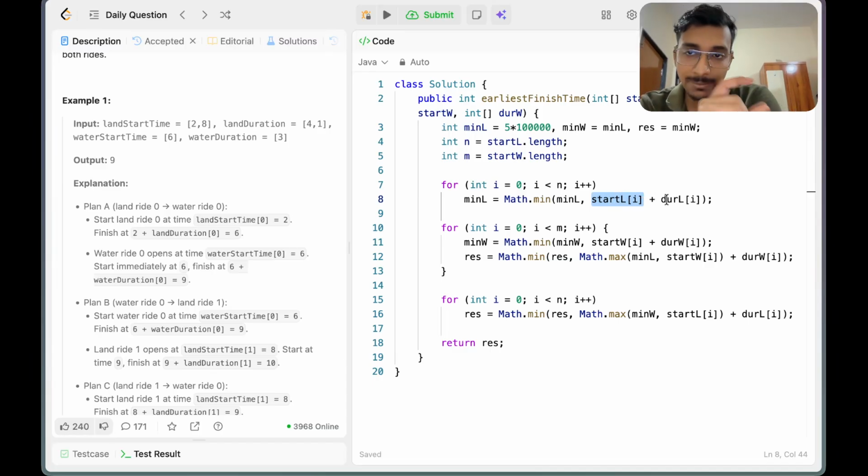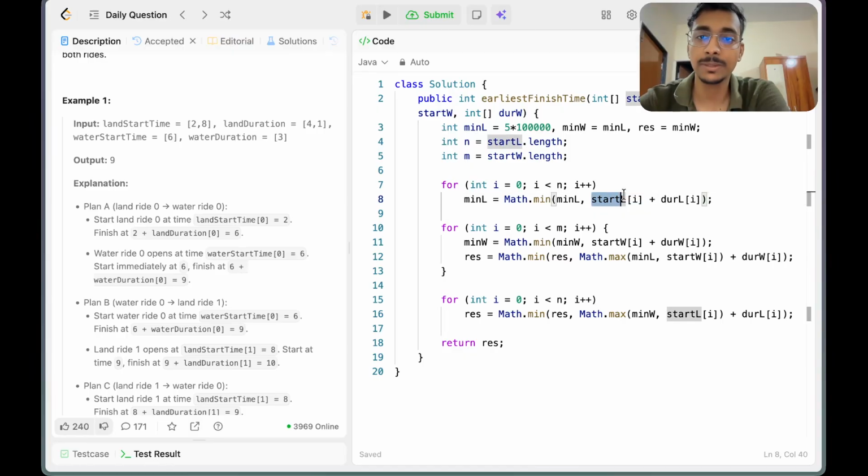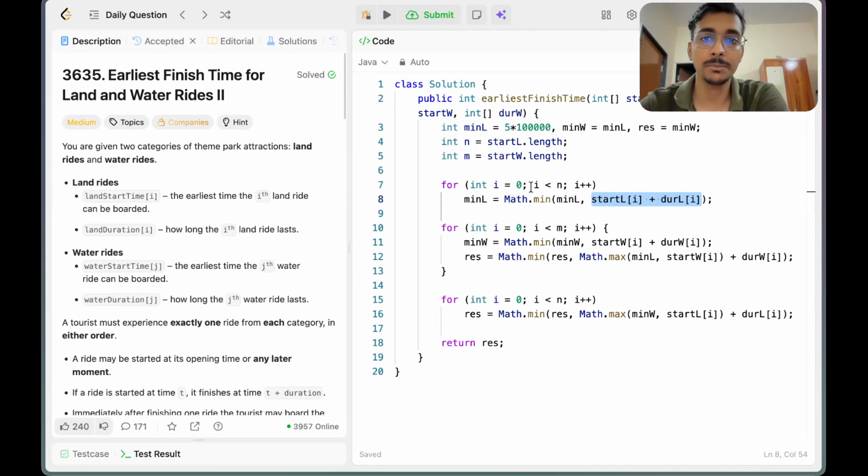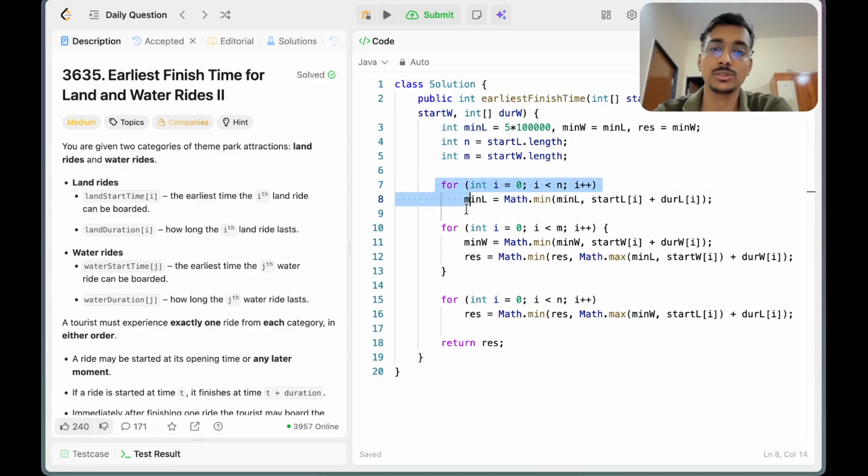If I consider that particular land ride, it will take this much time from the very beginning, from getting into the park. So we found the best land ride to have fun with.